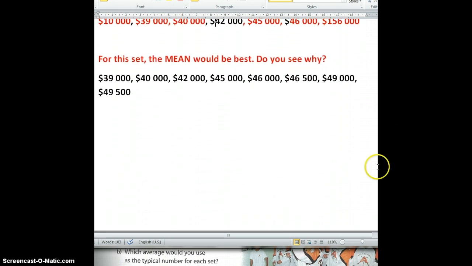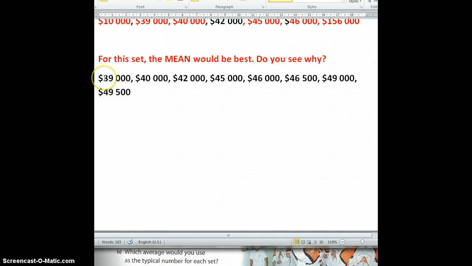Here's our last set of numbers. For this set of numbers, the mean would be best to represent how much you would get paid. Do you see why? If you look at this set of numbers, try to figure out why the mean would be the best to represent it. So pause me now, think about that. Okay, I hope you paused me.